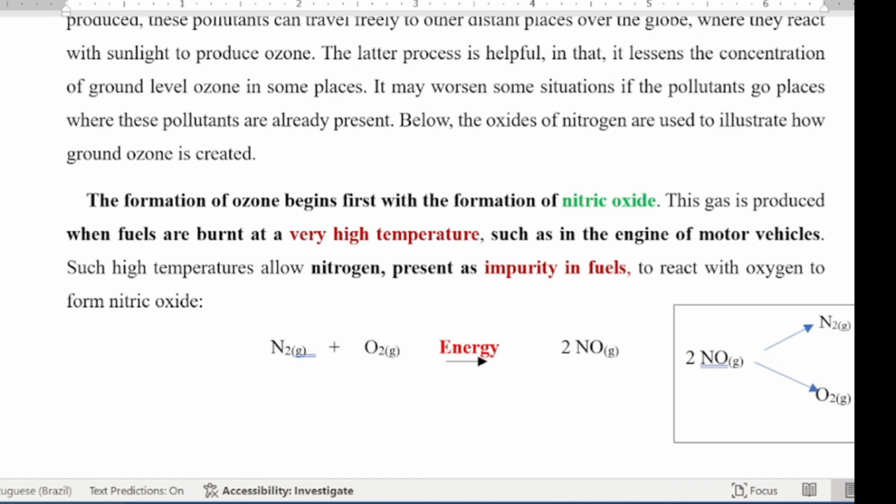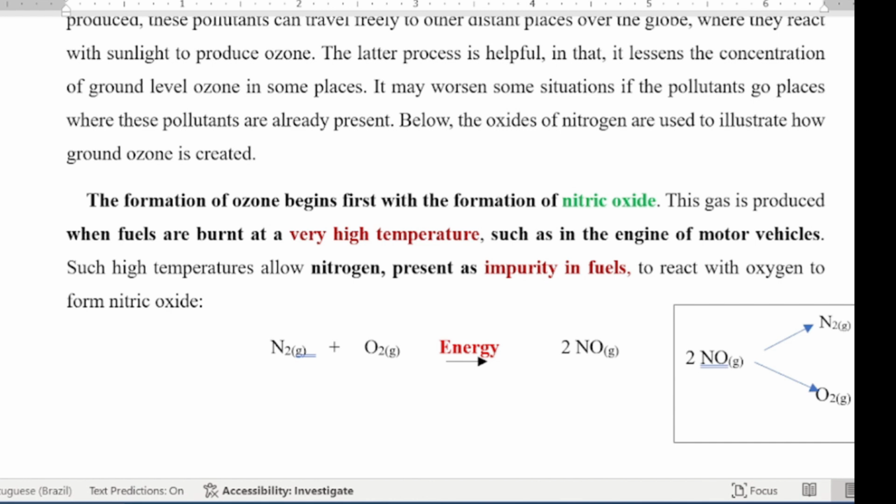Recall that nitrogen is not reactive at room temperature, but only at high temperatures, such as are attained in combustion engines of motor vehicles and some working machines, and also from chemical plants. The formation of ozone first begins with the formation of nitric oxide. So we're going to look at how nitric oxide is used to create ground-level ozone, and one of the ways in which it is produced: fossil fuels in motor vehicles.